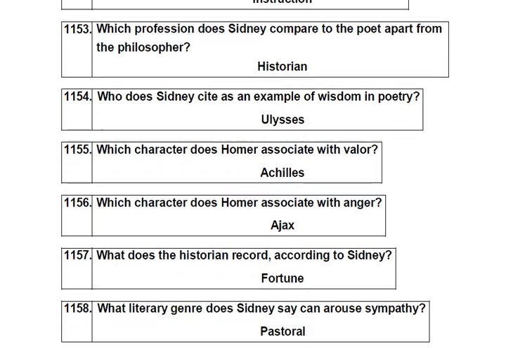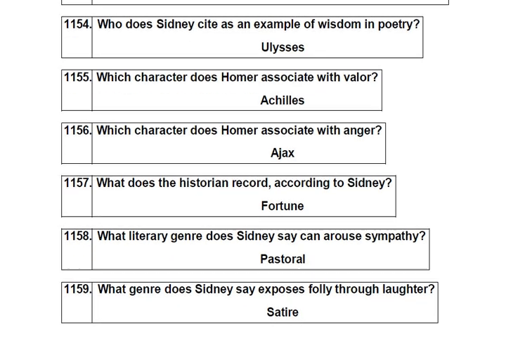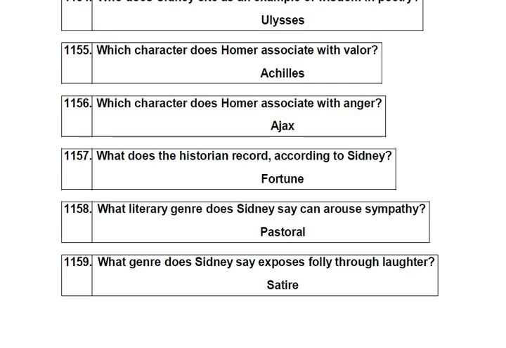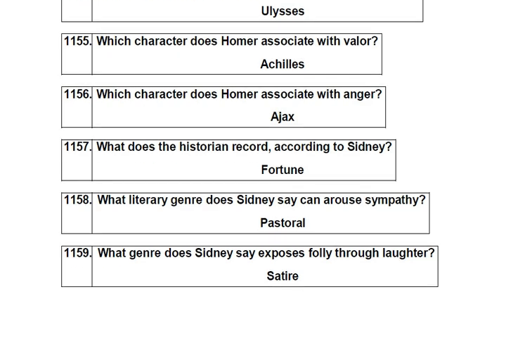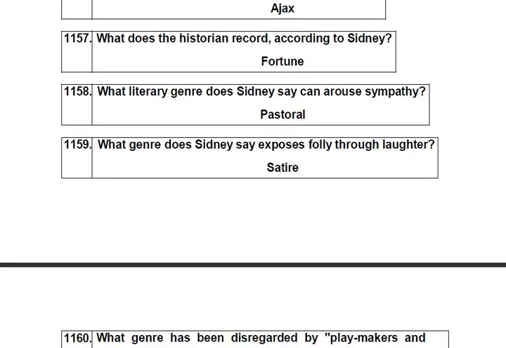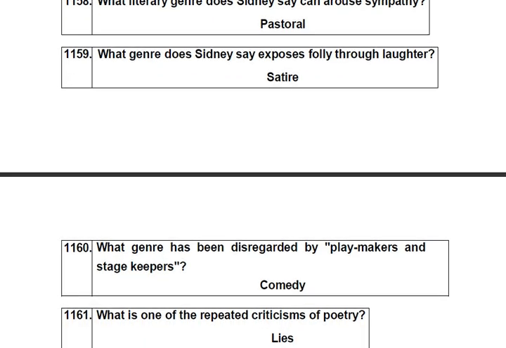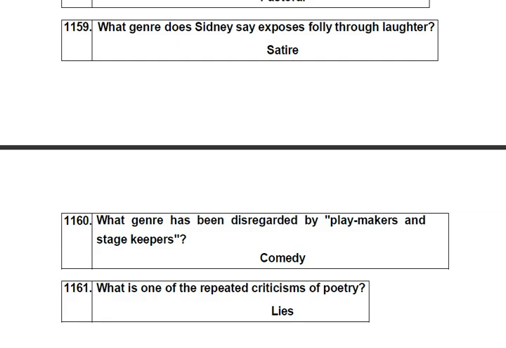Who does Sidney cite as an example of wisdom in poetry? Ulysses. Which character does Homer associate with valor? Achilles. Which character does Homer associate with anger? Ajax. What does the historian record according to Sidney? Fortune. What literary genre does Sidney say can arouse sympathy? Pastoral. What genre does Sidney say exposes folly through laughter? Satire. What genre has been disregarded by playmakers and stage keepers? Comedy.